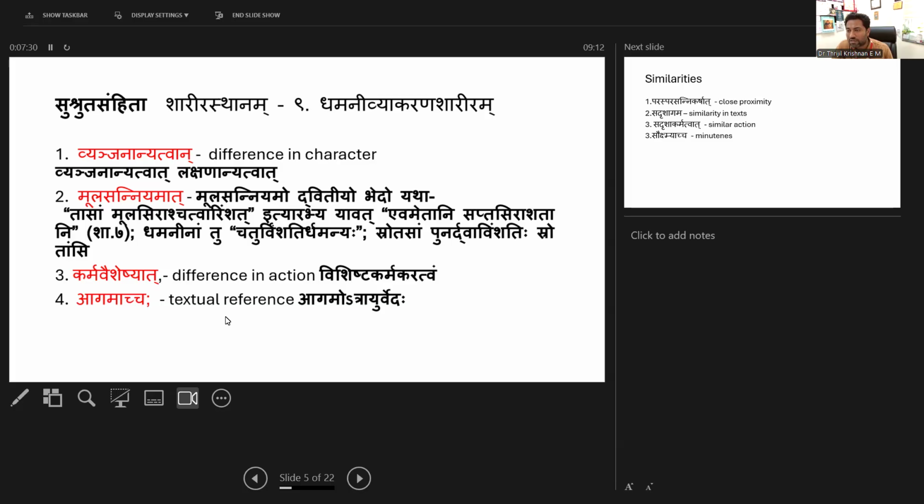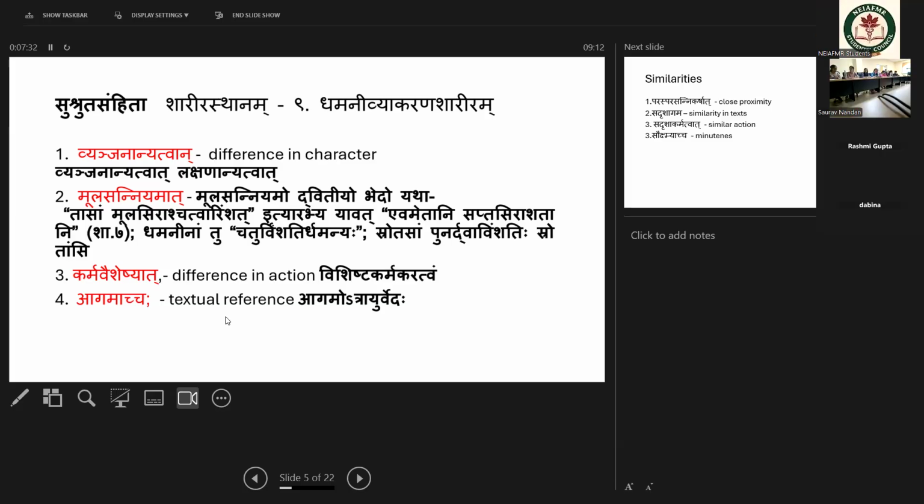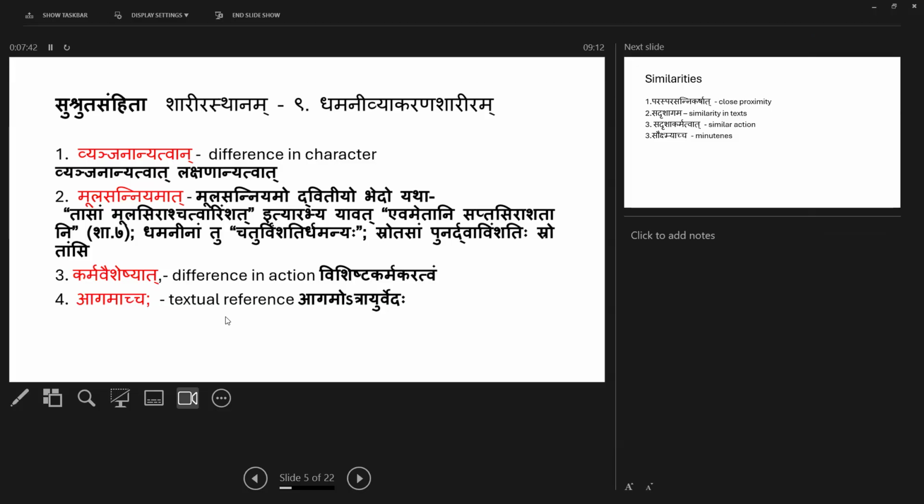Why? Because of these characters: Vyanjanatva, Mula Sanithya, Karma Vaisheshya and Agamacha. That means according to the difference in character, action, origin and textual reference, we can say that these are different entities.